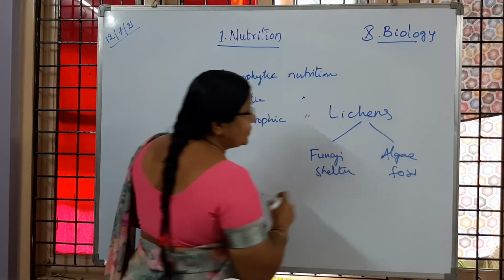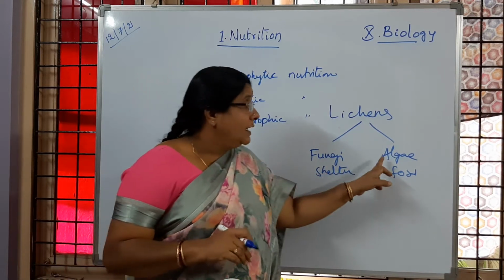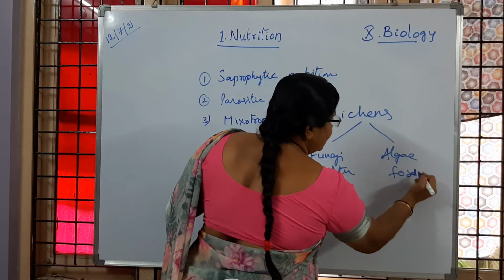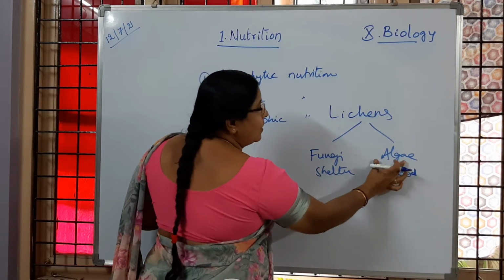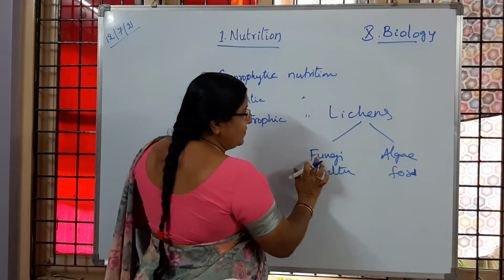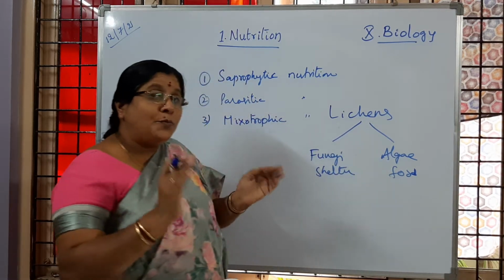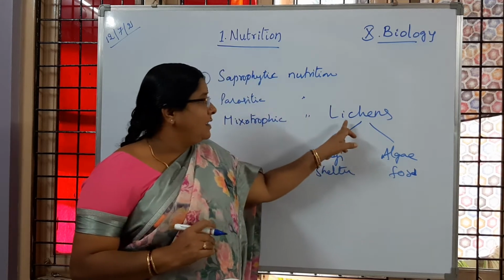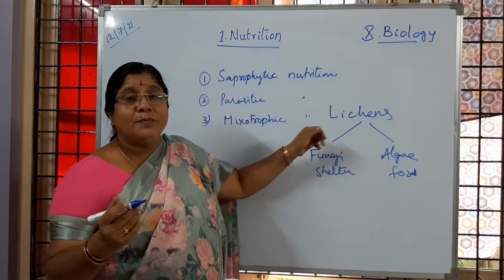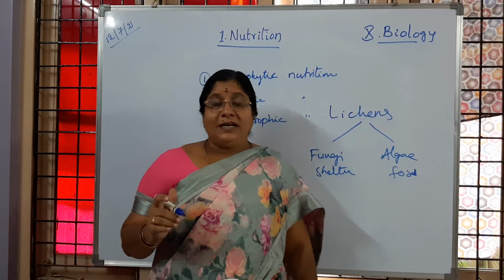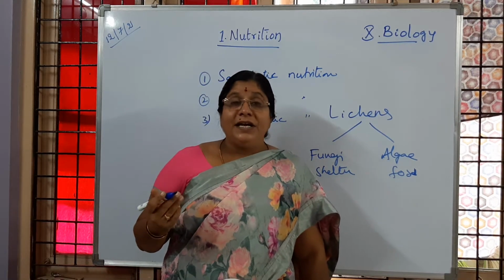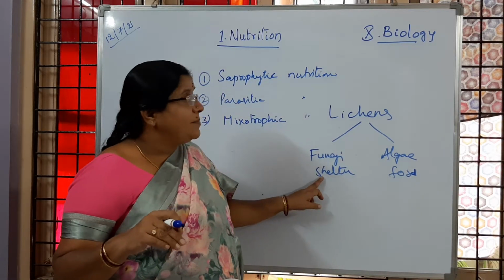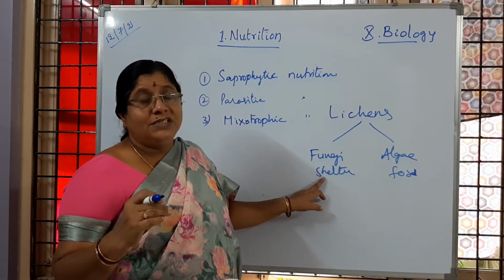Algae has a green color pigment, chlorophyll, so it is able to prepare the food by the process called photosynthesis. So algae provide food to the fungi and fungi provide shelter to the algae. Both organisms are going to get benefit from each other. So lichens are also an example of symbiotic nutrition. Like that, hermit crab and sea anemones, and so many other organisms are there where we can observe symbiotic nutrition. Is it clear to children?